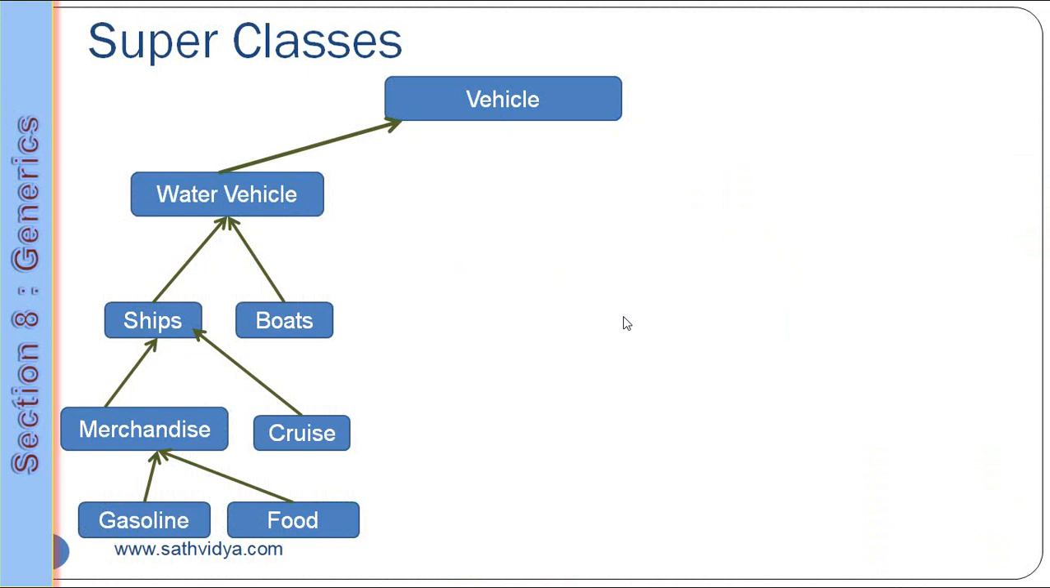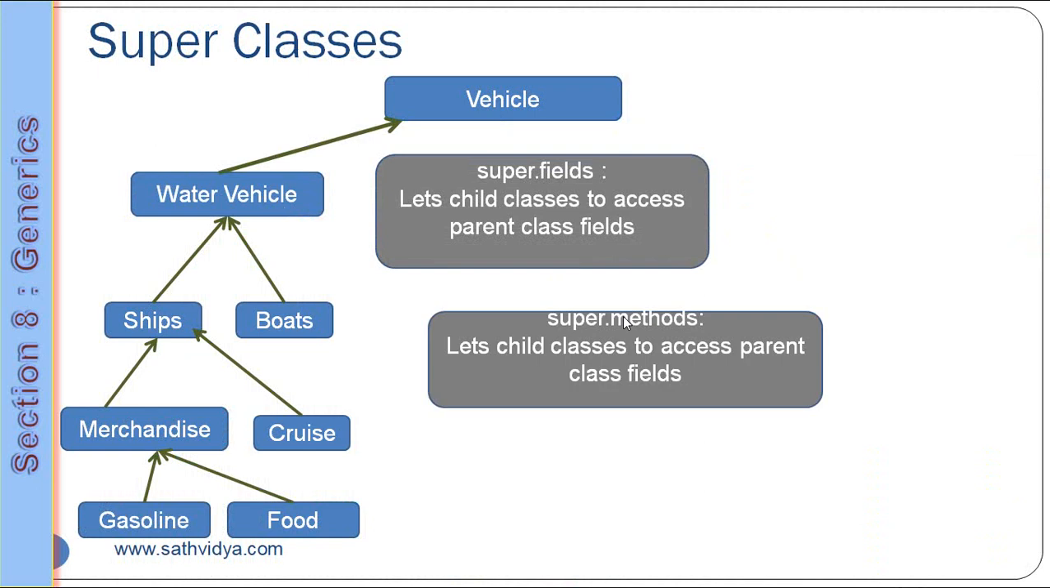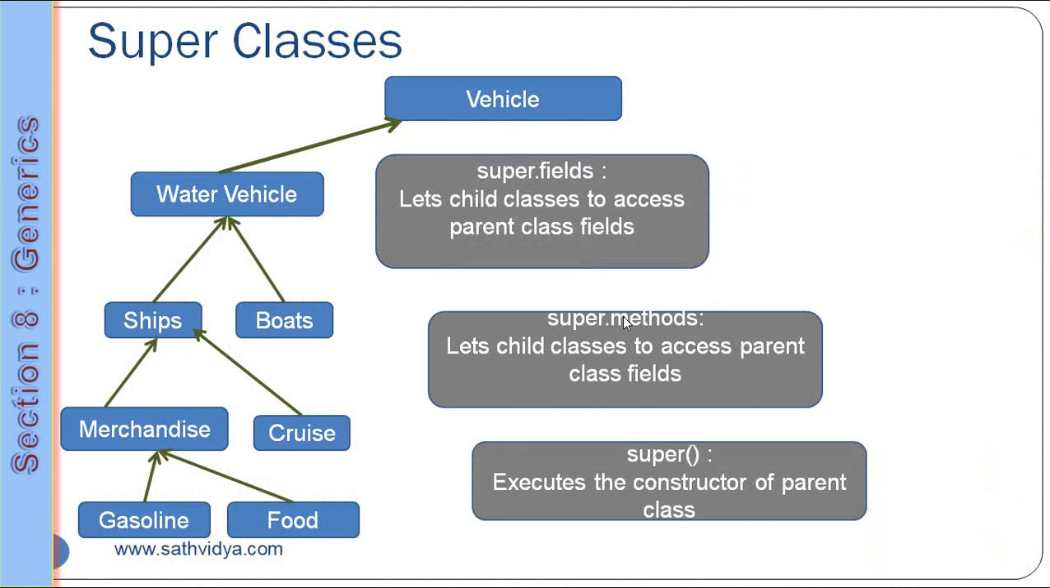We have a super keyword where we can access the parent class methods, fields and the constructor. You can use super dot field to access the parent class fields. You can use super dot method to access the parent class methods, and you have super of to execute the constructor of the parent class.